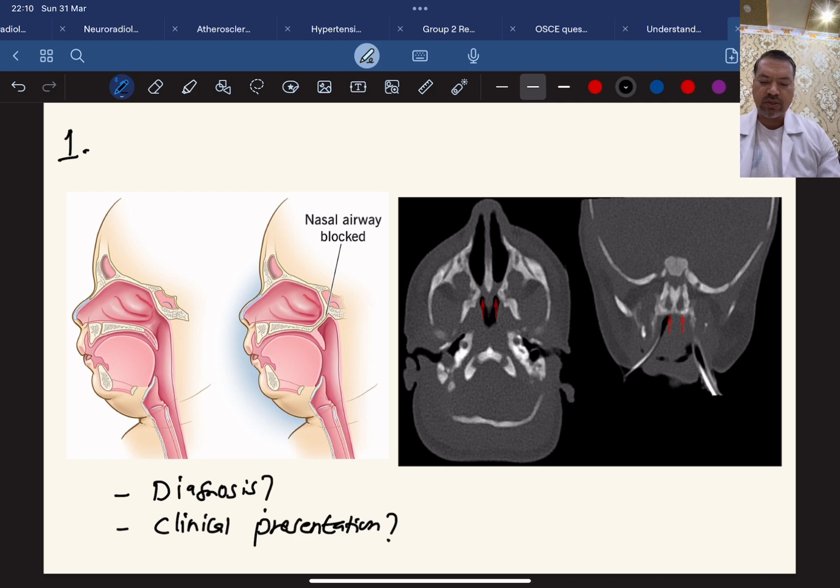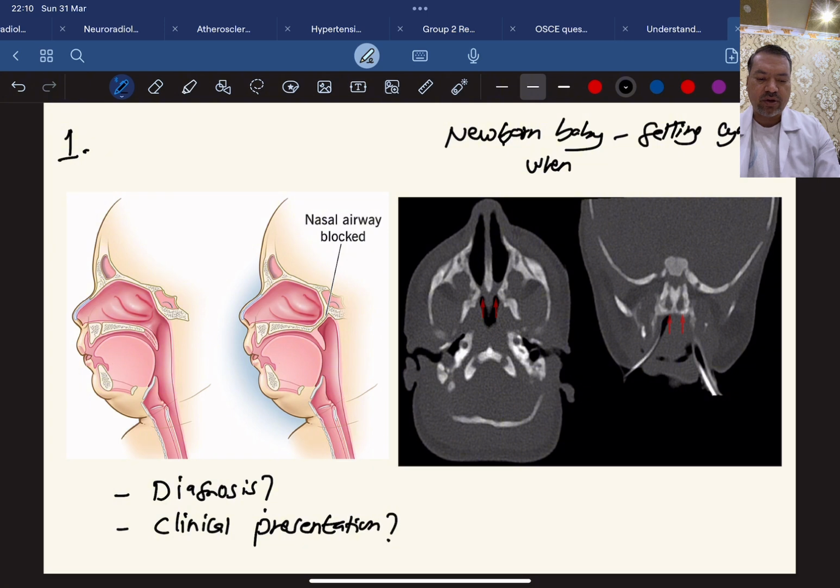This is a newborn baby who is getting blue or getting cyanosed when the baby is at quiet state, or not crying. But when the baby is crying, there will be no cyanosis, the baby is getting pink. And another thing is, when the baby is breastfeeding, because of hypoxia, the baby is getting slightly bluish.